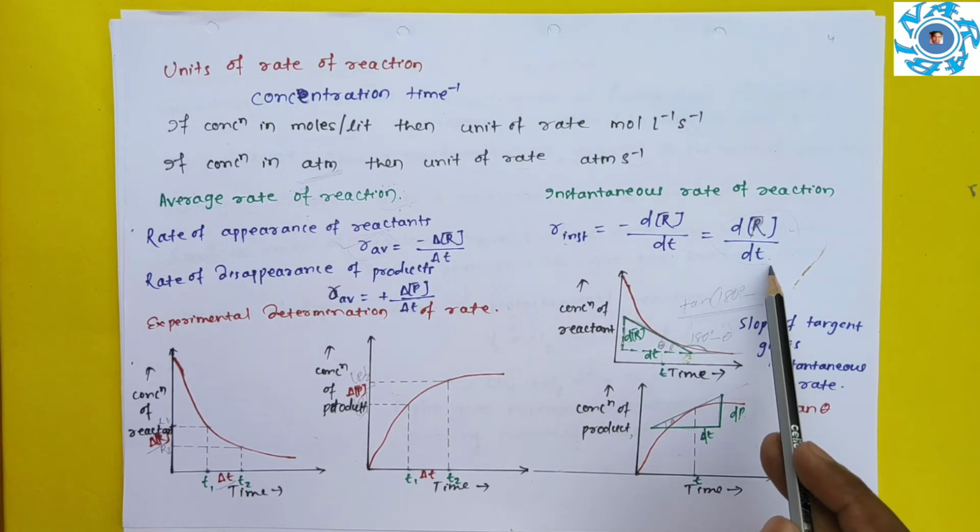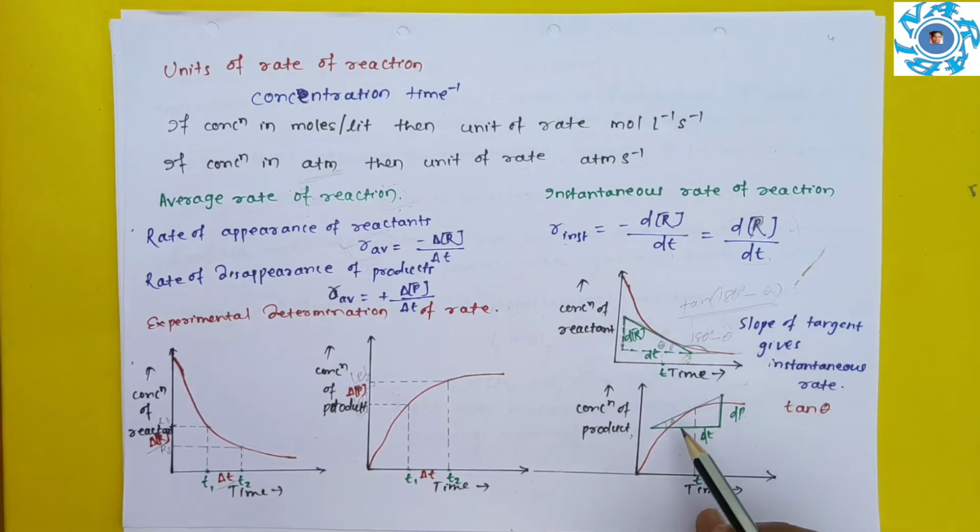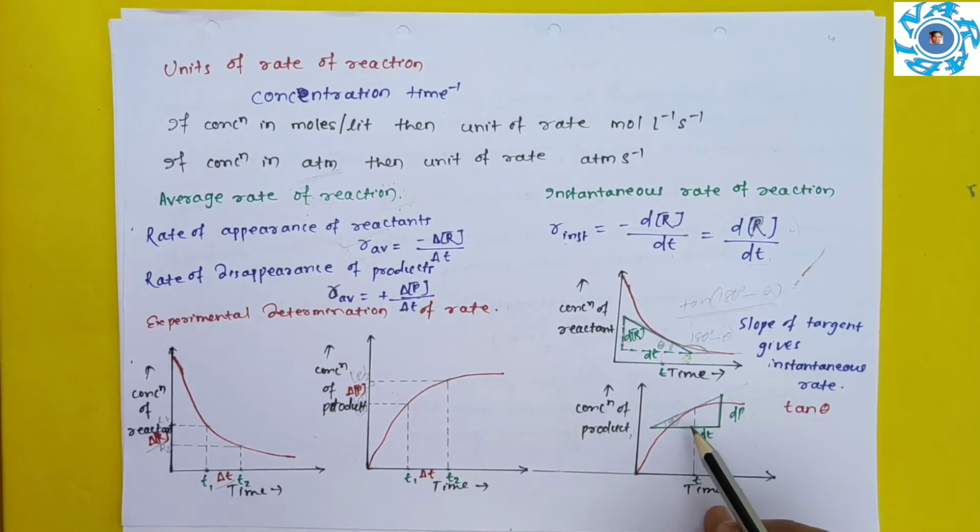But the important part is tan theta. In that formula, how will we determine instantaneous rate of reaction? You see here, we have completed this triangle. Then which one will be theta? This will be theta, because we have to take the angle made with the positive x-axis.